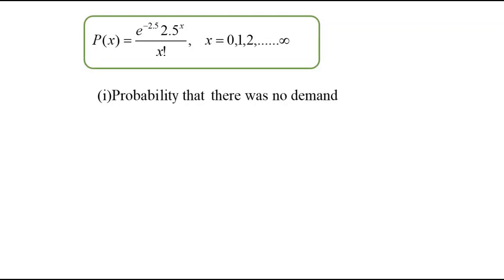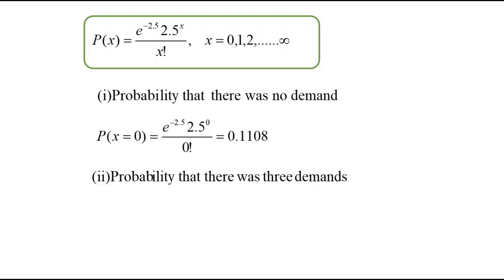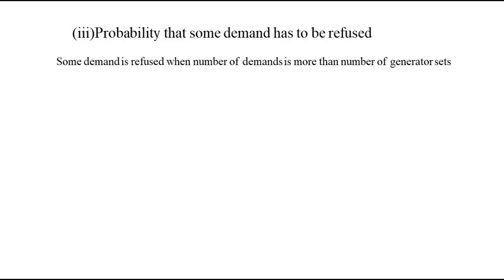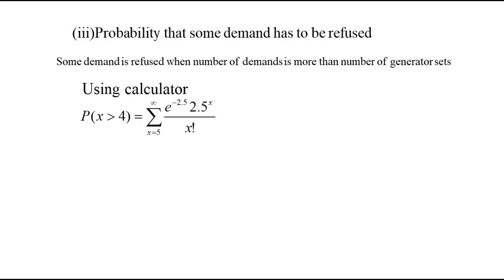First question, the probability that there was no demand. Now x will count the number of demands, so x equal to 0. You get this answer. Probability that there were 3 demands: put x equal to 3. Probability that some demand has to be refused. Now when is a demand refused? When the number of demands is more than the availability of the generators. So here only 4 generators are available. If there are 5, 6, 7 demands, then some demand has to be refused. Okay, so we are using a calculator. Probability of x greater than 4.